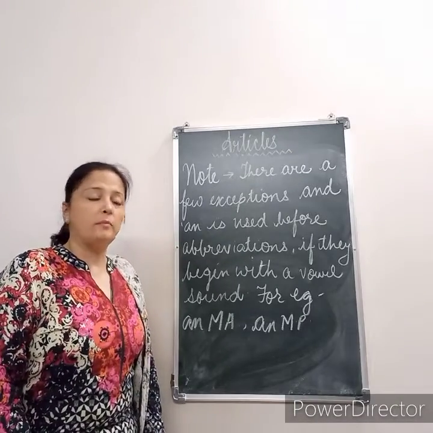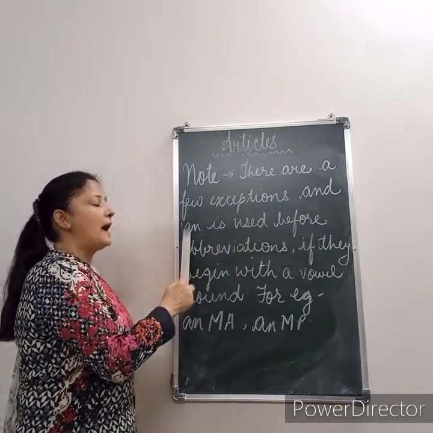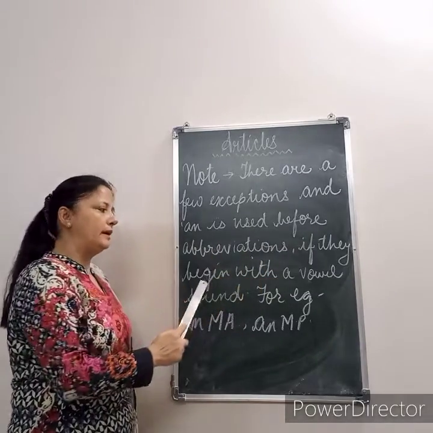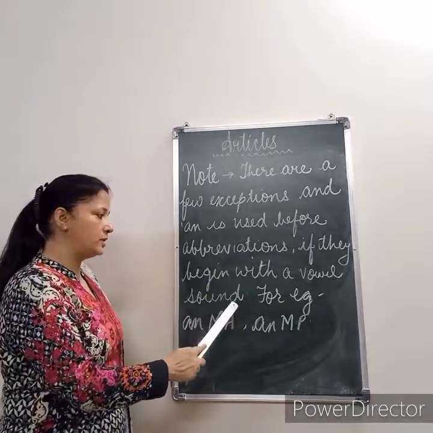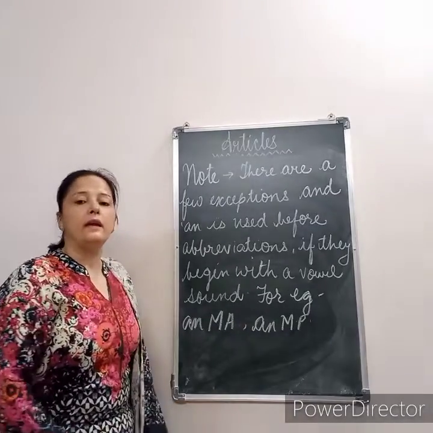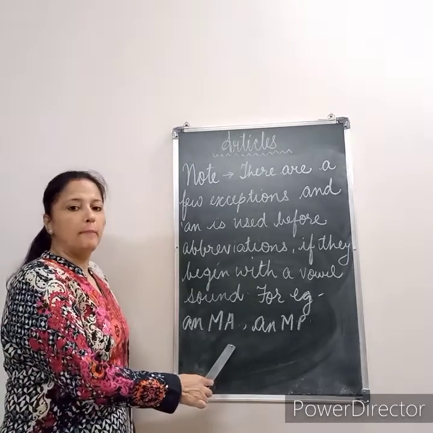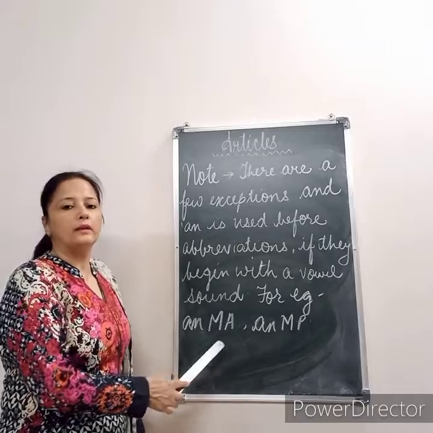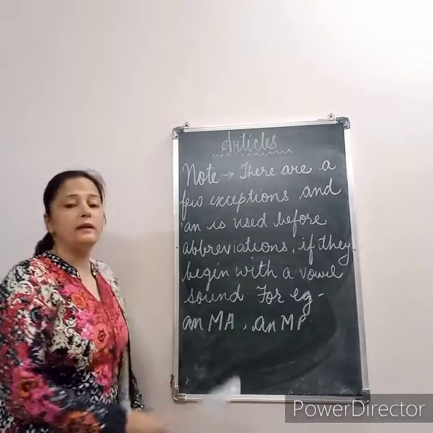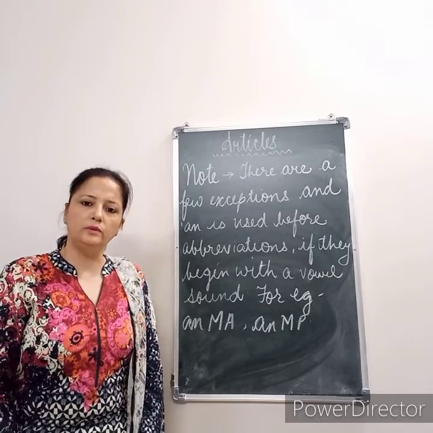Now next we have to remember that there are a few exceptions, and an is used before abbreviations if they begin with a vowel or a vowel sound. For example, an MA, an MP. Here you can see that these are abbreviations, but since they start with a vowel sound, we are using an before these. I hope this is also clear to all of you.